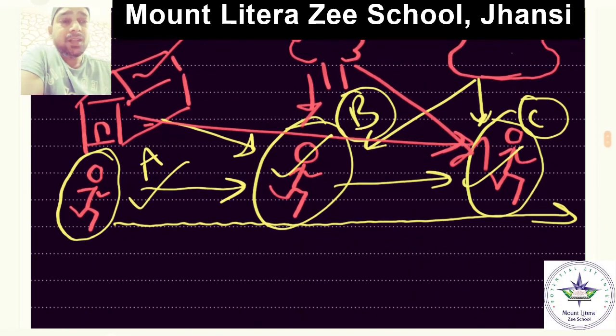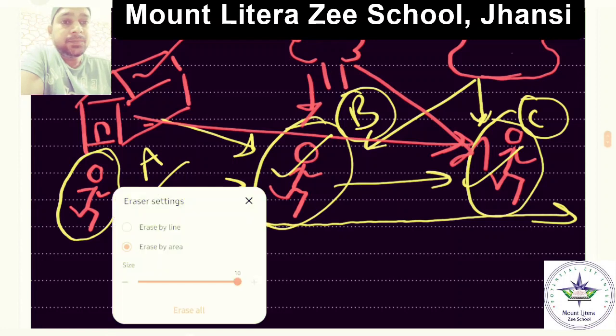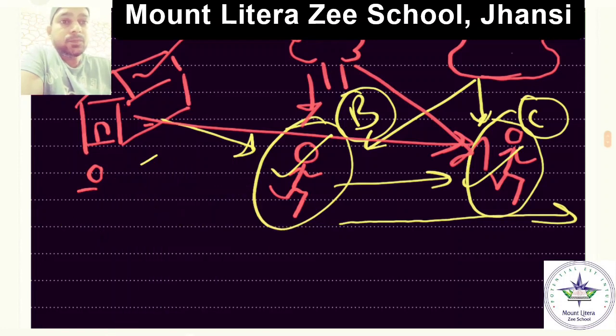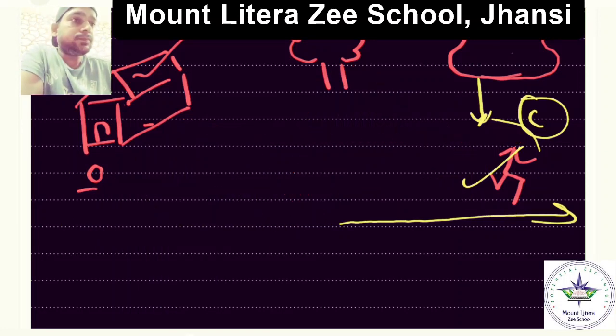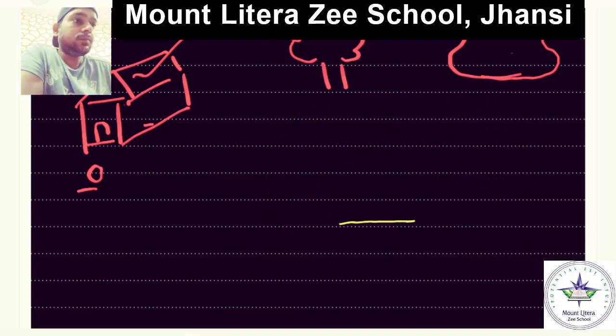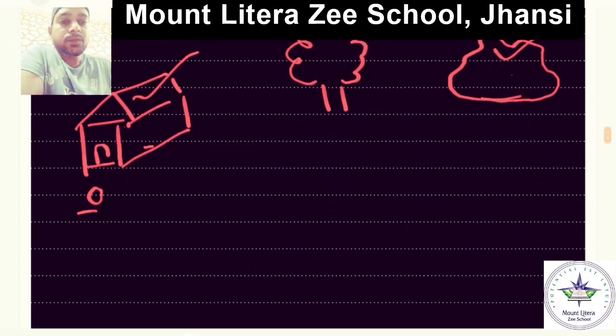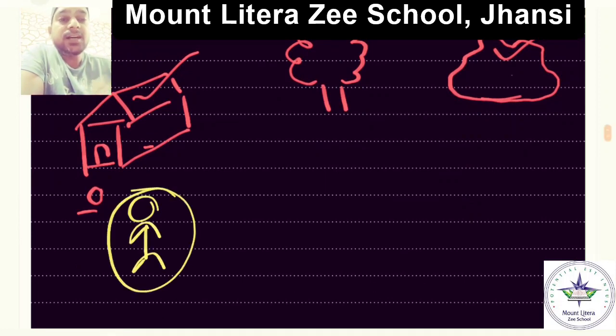Suppose this body would have remained at a single position for the whole time.